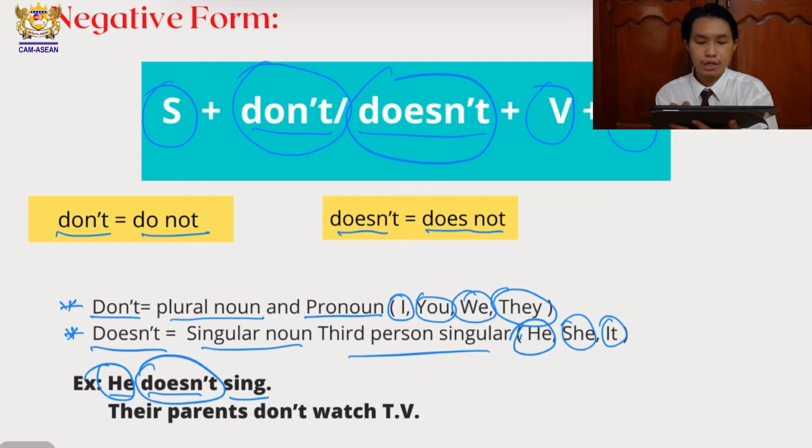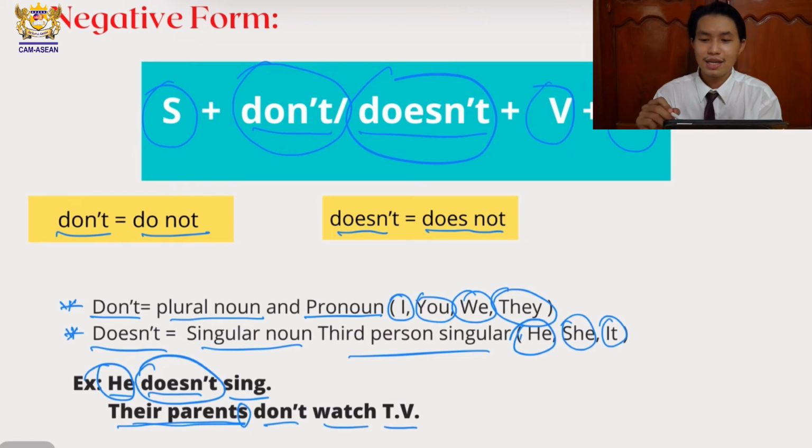And the next example is: their parents don't watch TV. So this part, why do we have to use don't? Because their parents, do you see it? The subject has an s, which means the subject is plural. Their parents don't watch TV. When the subject is plural, we have to use don't. Do you understand? It's very simple for the negative form.